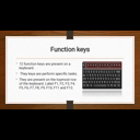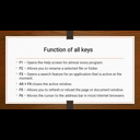Now in the next slide we discuss all the keys that have some specific function, and we discuss the function of all keys one by one. F1 key is used to open the help screen for almost every program, and F2 key is used to rename a selected file. F3 is used to open a search feature for an application, and Alt plus F4 is used for closing the active window, and F5 is used to refresh and reload the page.